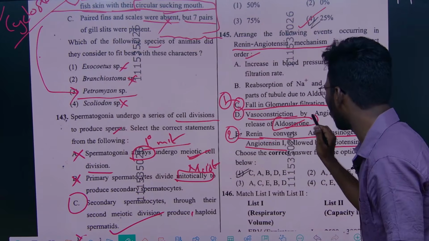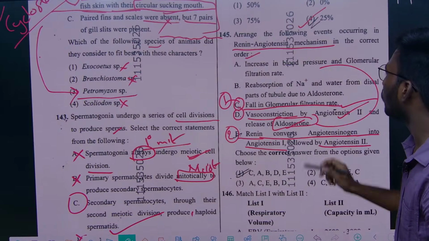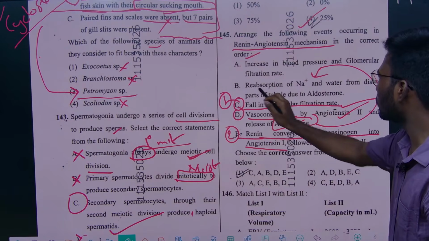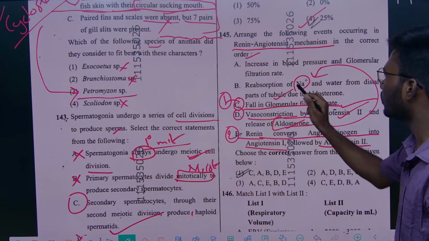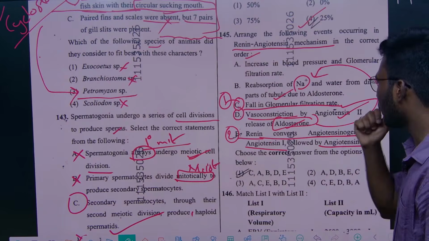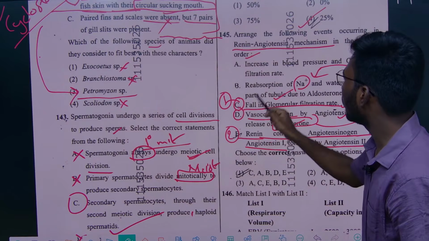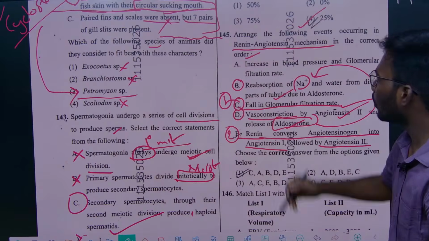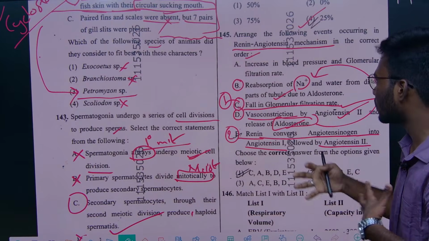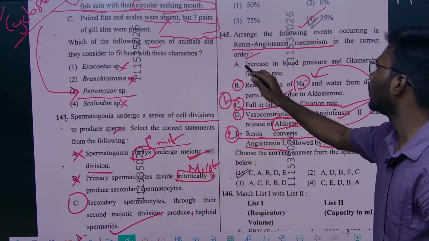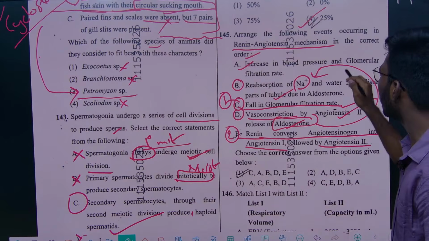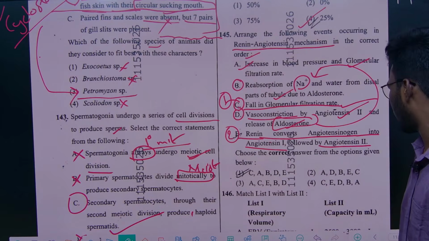Now this aldosterone will go and reabsorb sodium from the tubule parts, DCT, right? And now whenever the sodium reabsorption and vasoconstriction are done, there is an increase of blood pressure and an increase of glomerular filtration rate.